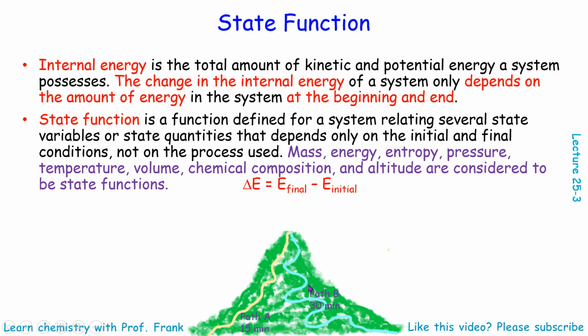That's called a state function. For a chemical reaction, we can calculate the energy change of a given reaction simply by using the energy of the products, that's the final, subtracted by the energy of the reactants, that's the initial, because all reactions always start from reactants and end up with products.